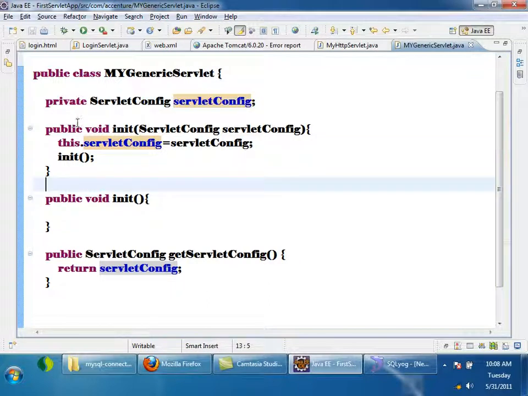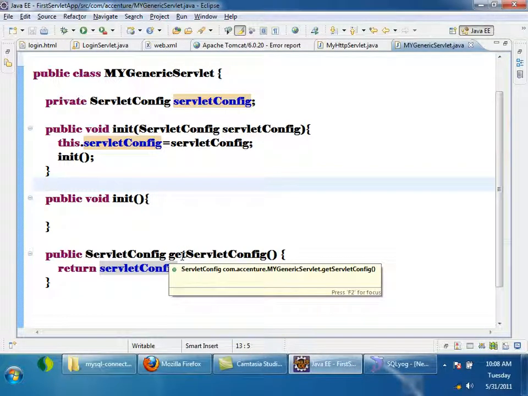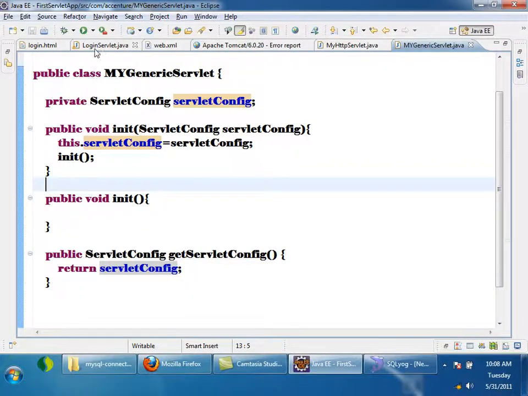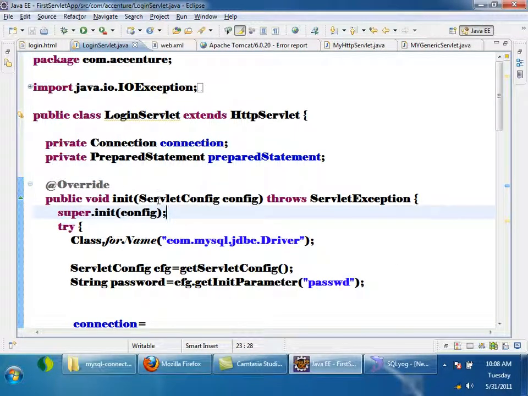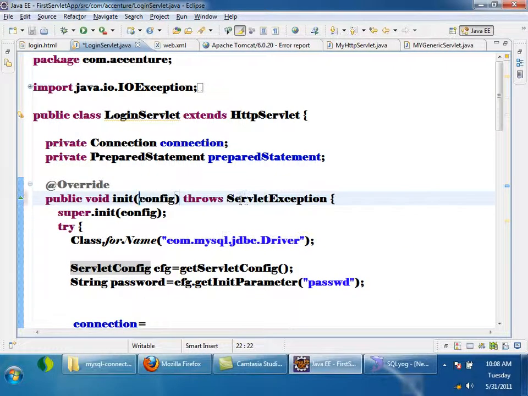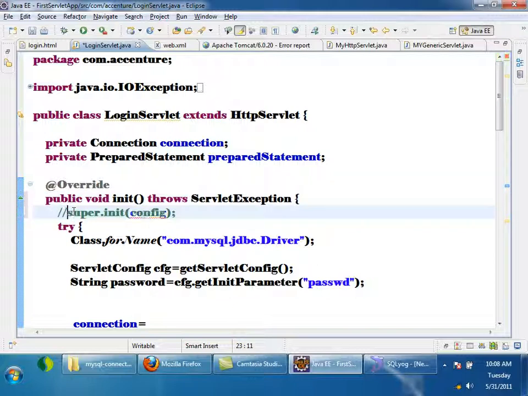But see here in GenericServlet, I told you there are two init methods. One init method takes servlet config as a parameter, and another init method does not take anything. It is a dummy init method with an empty body. The container will be calling the first one, and if this method is called, it internally calls the second method. So in my login servlet, instead of overriding the init method which takes servlet config as a parameter, I can override the init method which does not take any parameter. Now let us see the implications.